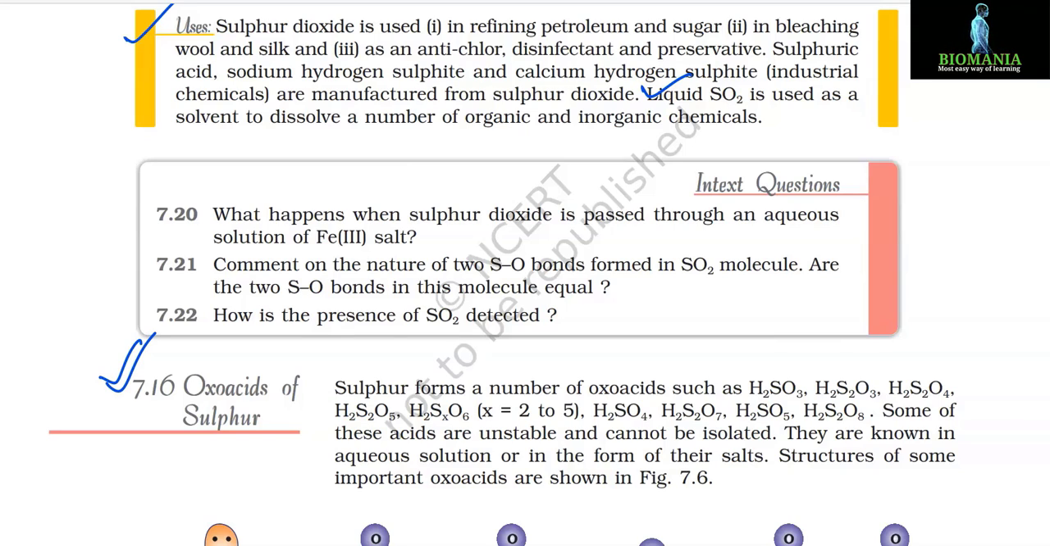7.16 Oxoacids of sulfur. Sulfur forms a number of oxoacids such as H2SO3, H2S2O3, H2S2O4, H2S2O5, H2SxO6, where x equals 2 to 5, H2SO4, H2S2O7, H2SO5, H2S2O8. Some of these acids are unstable and cannot be isolated. They are known in aqueous solution or in the form of their salts. Structures of some important oxoacids are shown in figure 7.6.